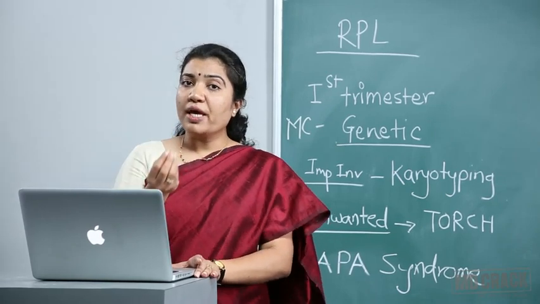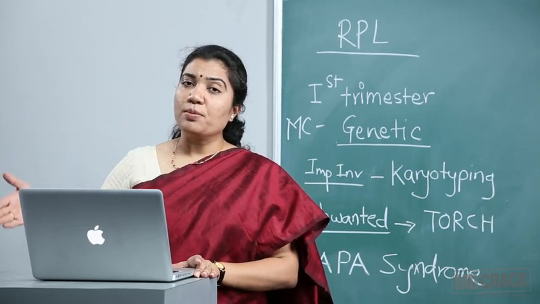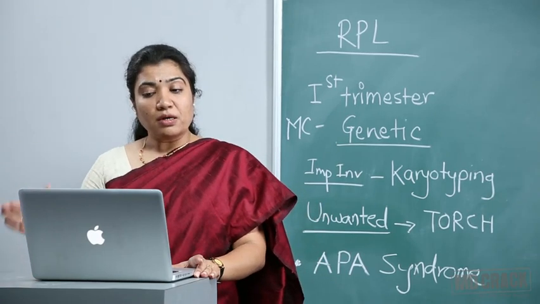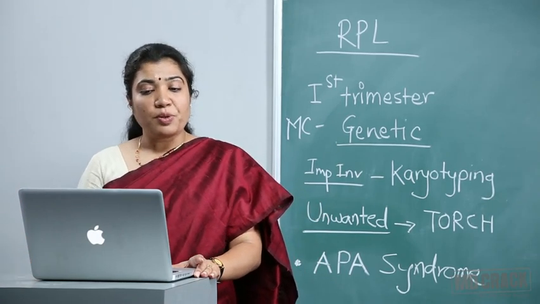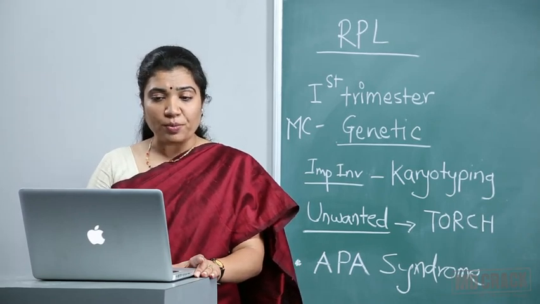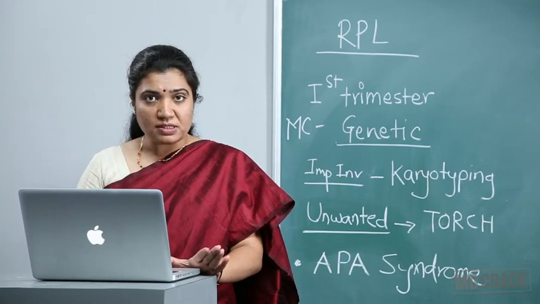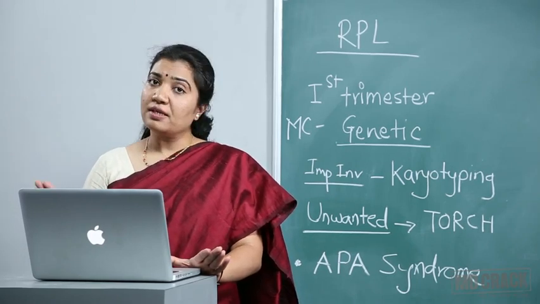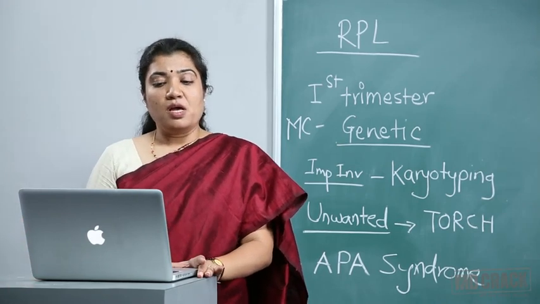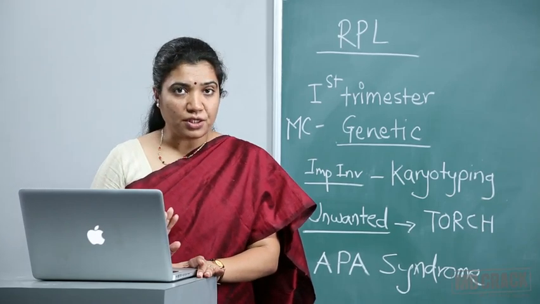You have to do karyotyping in cases where you find that the patient is aborting successively or consecutively or 3 or more times in early first trimester. So remember, balanced translocation is the most common genetic abnormality leading to first trimester recurrent pregnancy losses, and the investigation of choice is karyotyping of both the parents. Most common cause in second trimester for RPL is cervical incompetence.